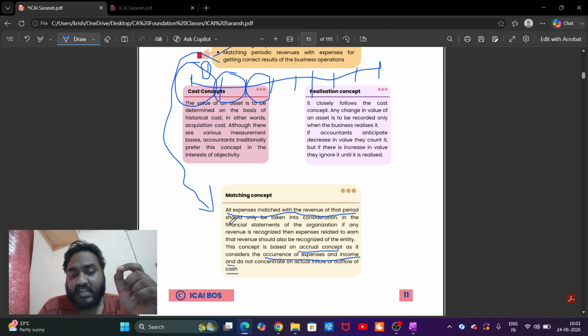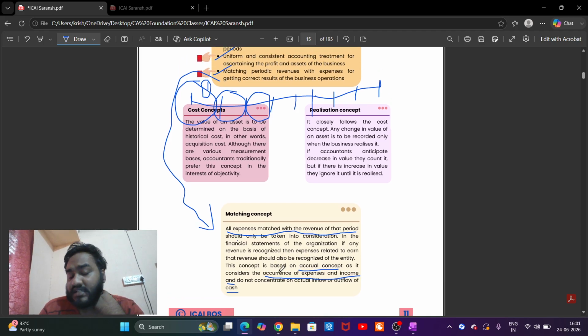If any revenue is recognized, then the expense related to earning that revenue should also be recognized by the entity. For example, in order to sell for 15,000, you had to pay 10,000. So if you are recognizing that 15,000, you should also recognize the 10,000. 10,000 expense, 15,000 income.